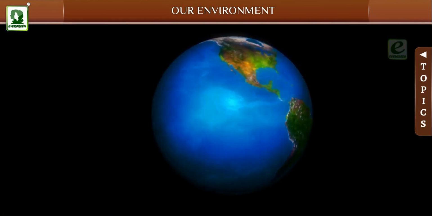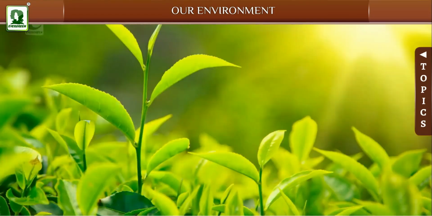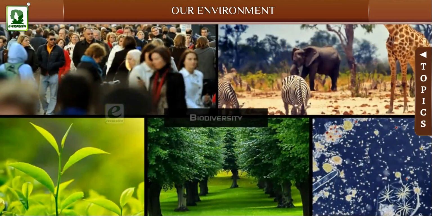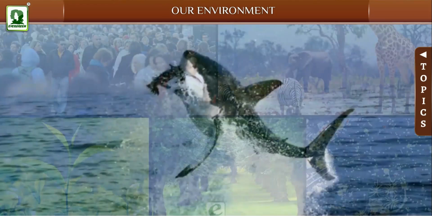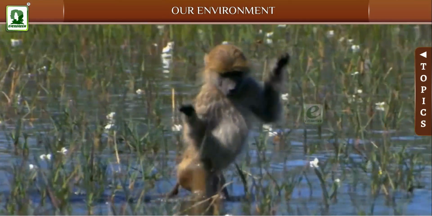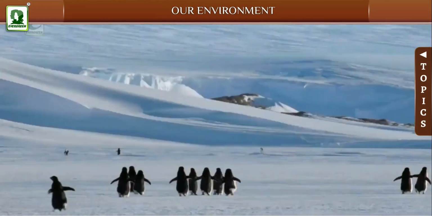The vast variety of life on Earth, from human beings, huge animals, trees and plants, to small microscopic organisms, is known as biodiversity. The two major groups surviving in the biosphere, the plant and the animal kingdom, differ from place to place.